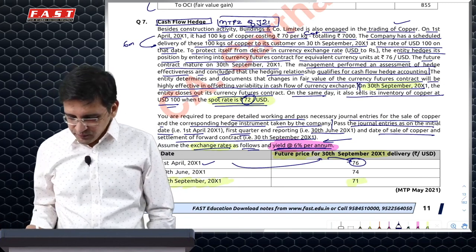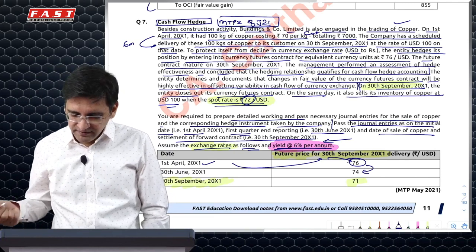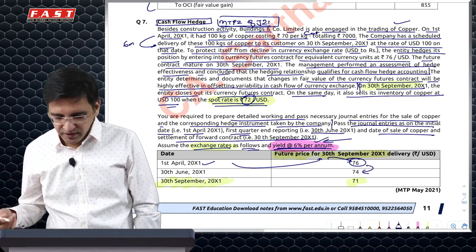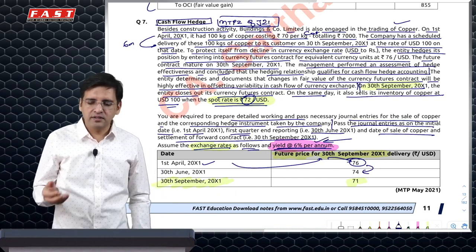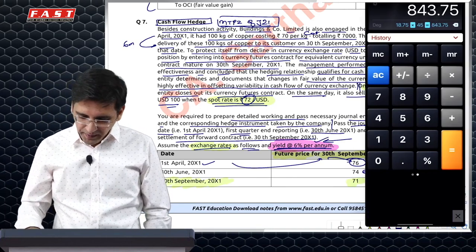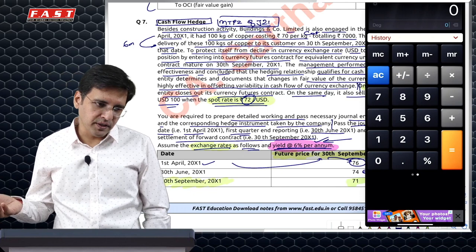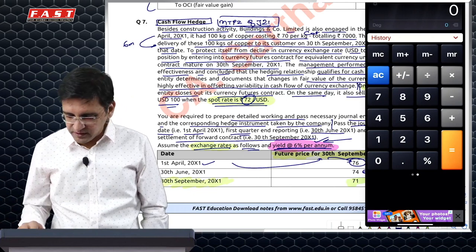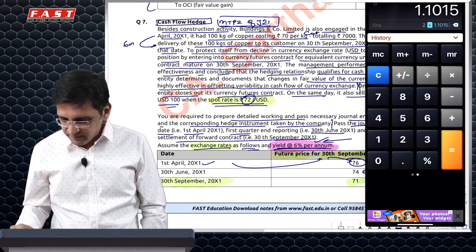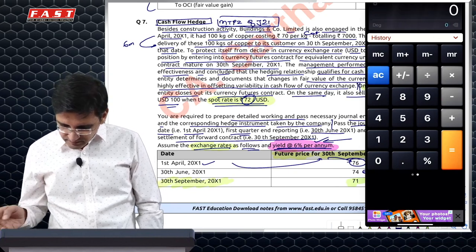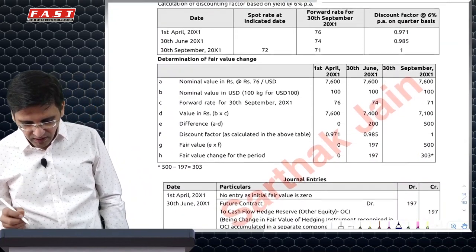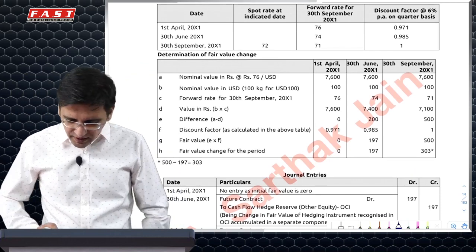Now what is the gain? The gain looks to be 2. But they have said that the gain is actually not 2, because there's a 6% per annum rate involved and the contract is after 3 months. So we'll have to discount the gain of 2 by 6% per annum, which means for 3 months it will be 1.5%. So 2 divided by 1.015 is basically what the gain is, 1.97. So accordingly, they have calculated their gain like this.